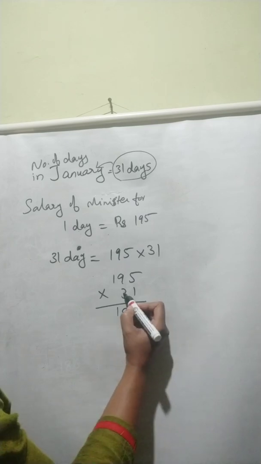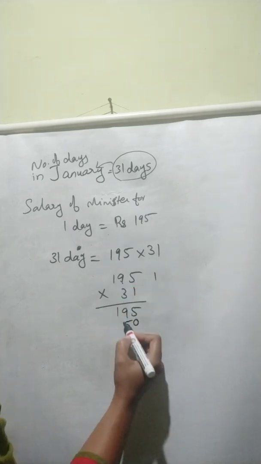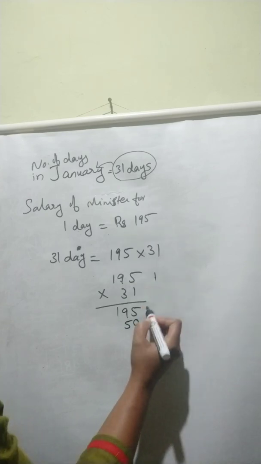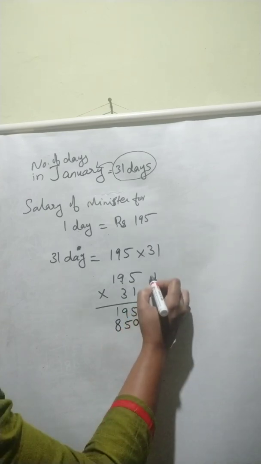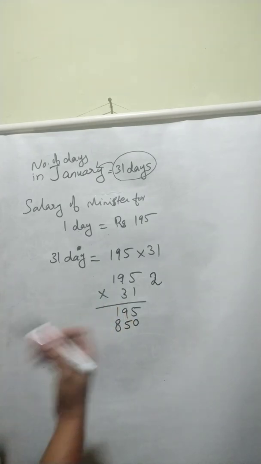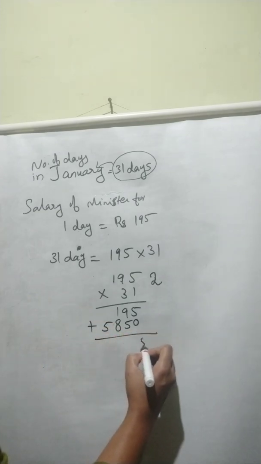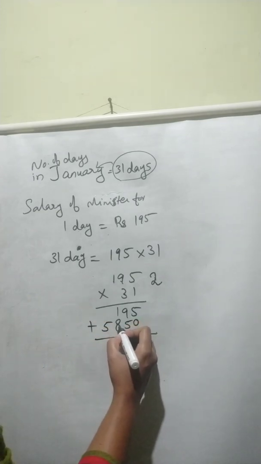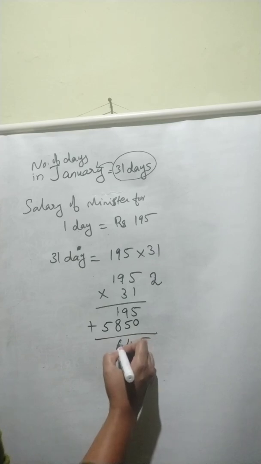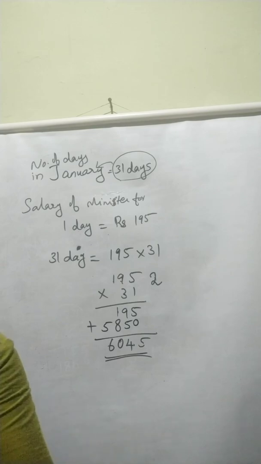Then 3 5s are 15. 1 will be there. 3 times 9, 27. 27 plus 1, 28. 2 we can write here. Then 3 times 1, 3. 3 plus 2, 5. Then we can add these two. 5, 14. Then 8 plus 2, 10, 6. 6,045 is the answer. Okay.